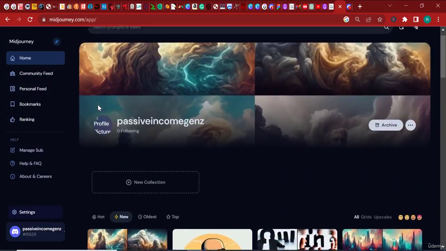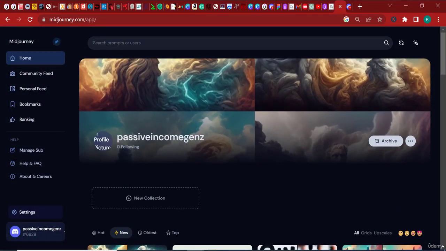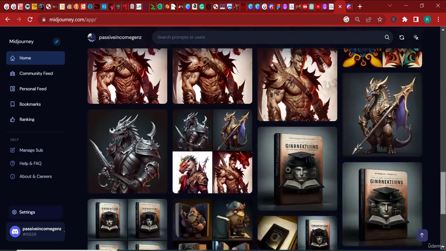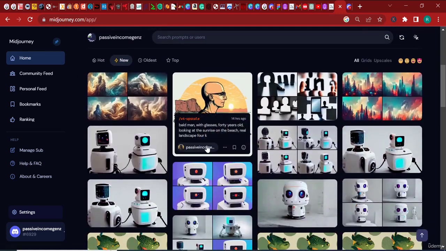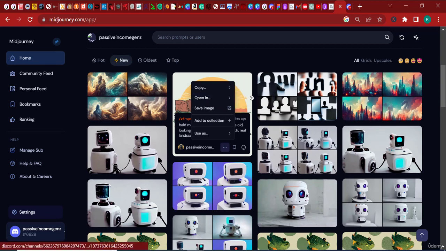And so here on your account, you can see all of your work, and you can revisit it. Most importantly, if you hover over any one of your works and click these 3 dots, you can see that you have some options here. You can open in a new tab or open it in Discord.